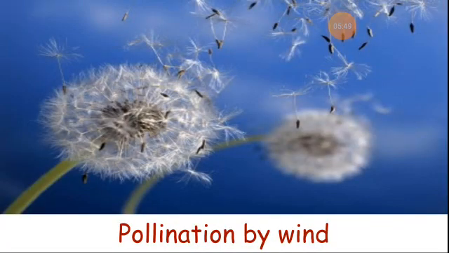First one is pollination by wind. Blowing wind carries pollens from the anthers of one flower to the stigma of another flower. Some examples in which wind pollination takes place are grasses like cereal plants, wheat, paddy, corn, sugarcane, etc.